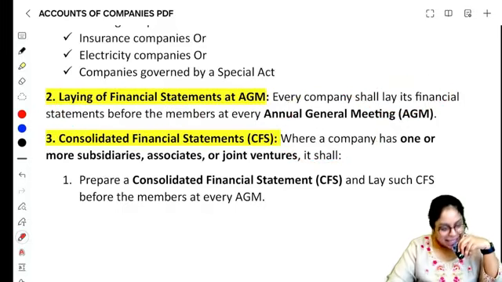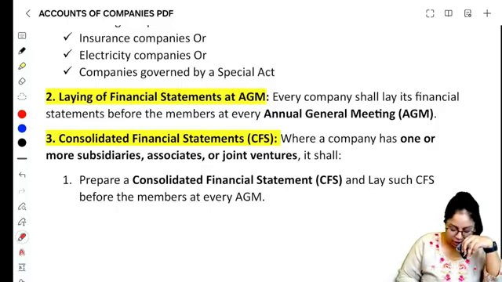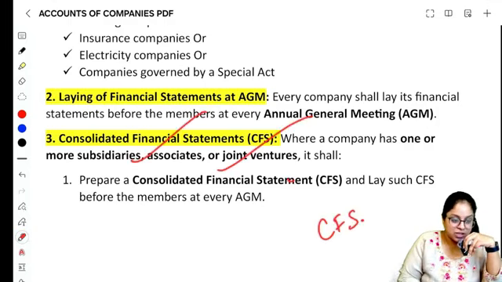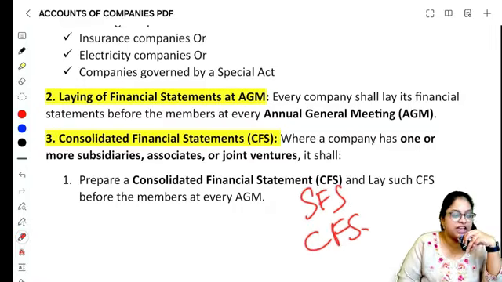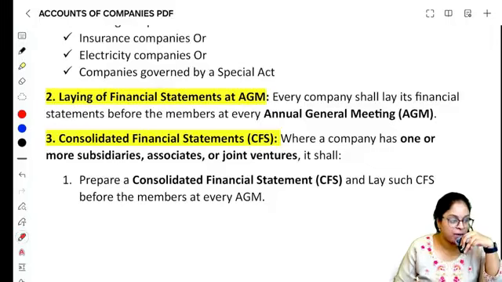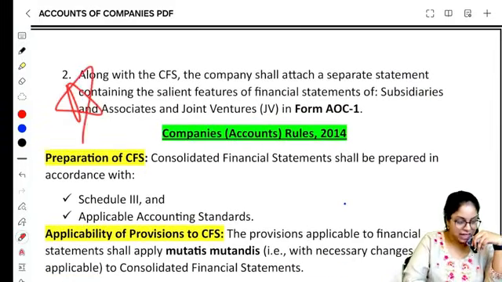In case you have one or more subsidiary or if you have associates or joint venture, then you have to not only prepare standalone, you have to also prepare consolidated financial statement. If you have subsidiary, associate, joint venture, then besides SFS, CFS is also applicable, then you will have to prepare a CFS laid down in front of the members at every AGM. Okay, and this is a very very very important point.